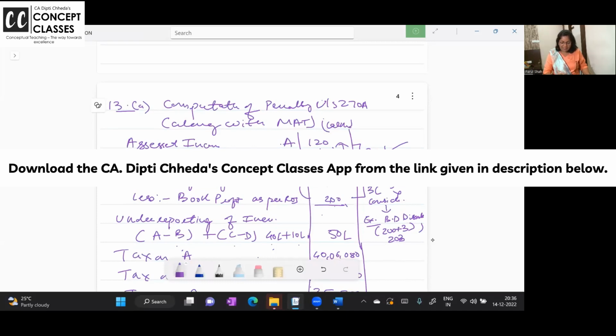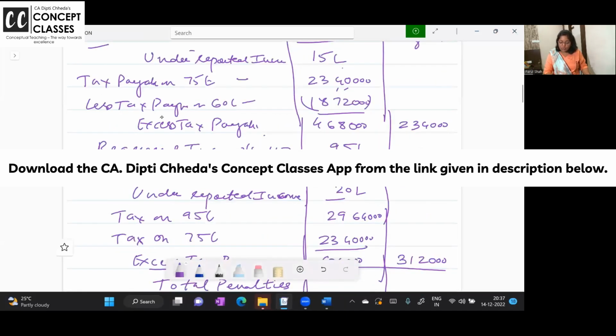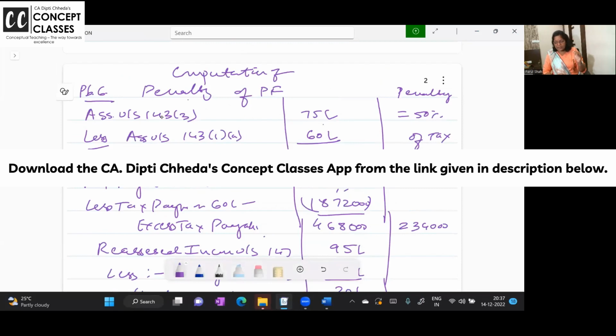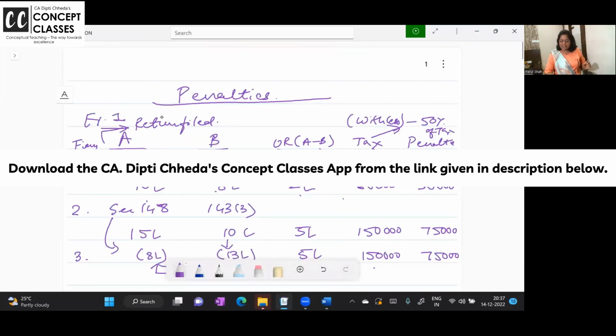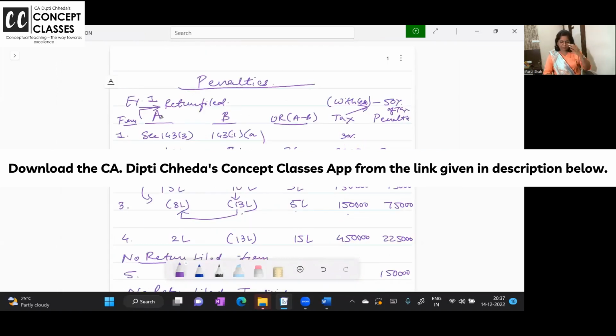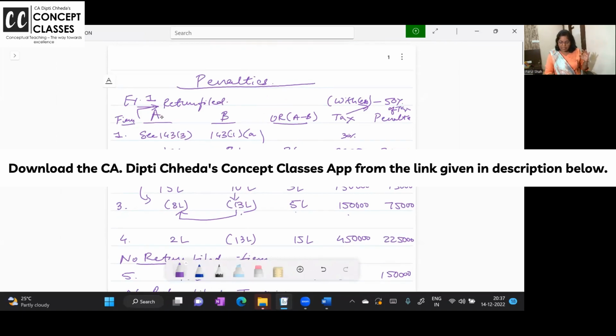Yeah, let us do this. How to calculate underreported income, and on underreported income, how much is the penalty? It is 50%. Okay, right.